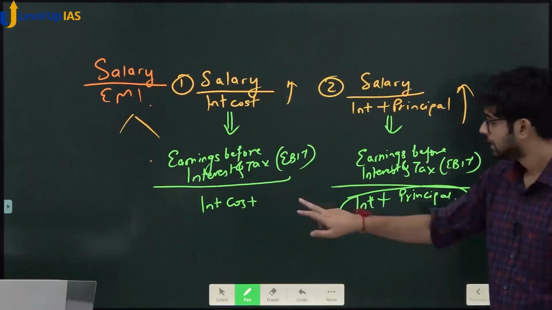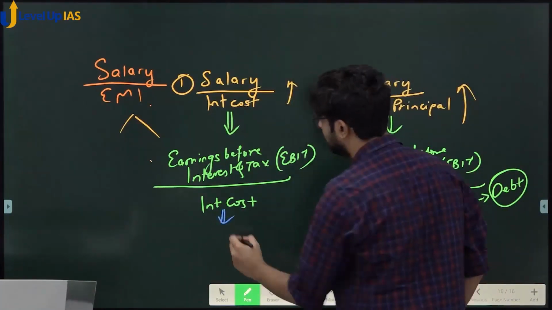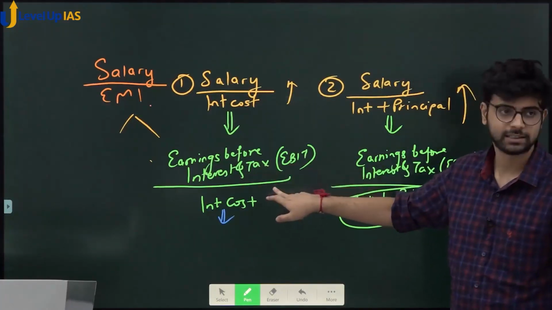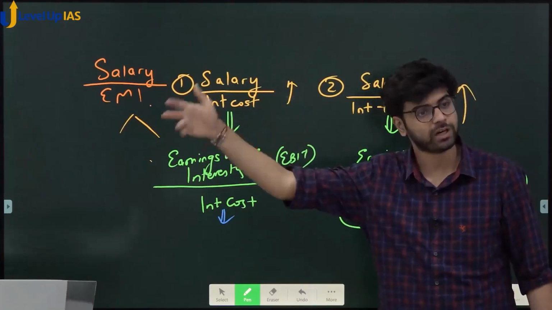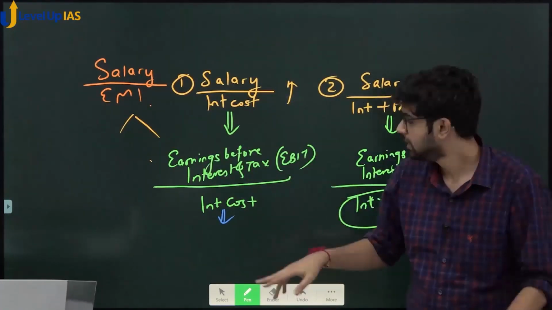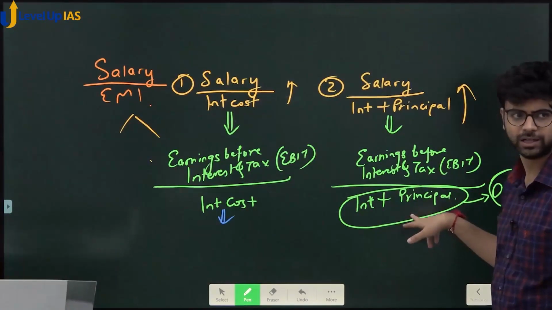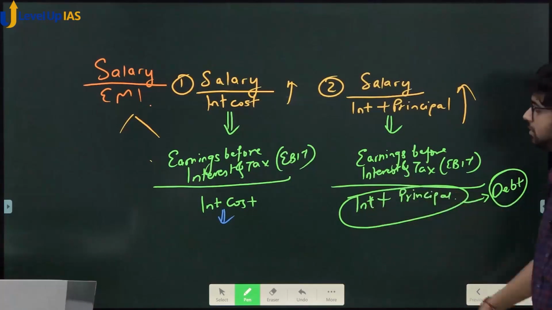Okay? This ratio is called, see this. What are we measuring here? Earnings before interest and tax. Which means before I have to pay any other interest, before I pay tax to the government, how much is my gross earnings? How much is my interest cost? Same goes for the other one. Did you understand this? It's the same thing. This is the normal version. This is the hi-fi version.